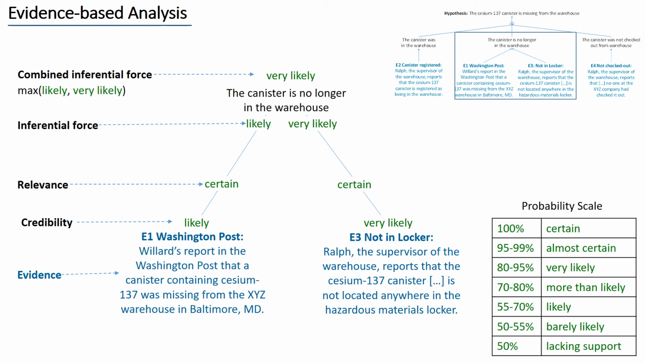It is possible that we also have disfavoring evidence for a hypothesis. In that case, we also need to assess the inferential force of the disfavoring evidence. The probability of the hypothesis will then be determined by balancing the inferential force of the favoring evidence with that of the disfavoring evidence, as will be presented later.